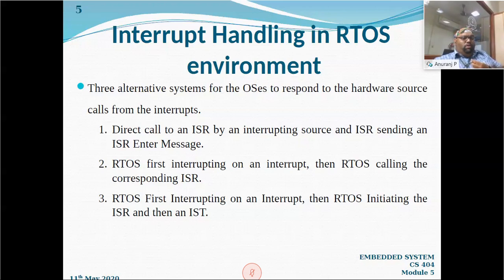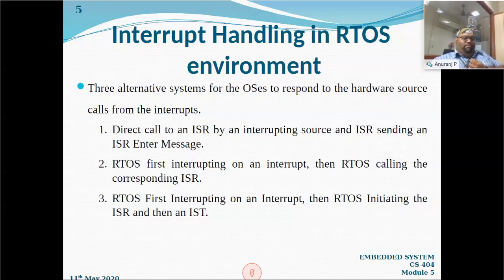So it is very important that you handle the signals from the hardware. That's why we are going for the RTOS. So my RTOS should be capable of handling that. That's why we are going to discuss this topic. And for discussing,